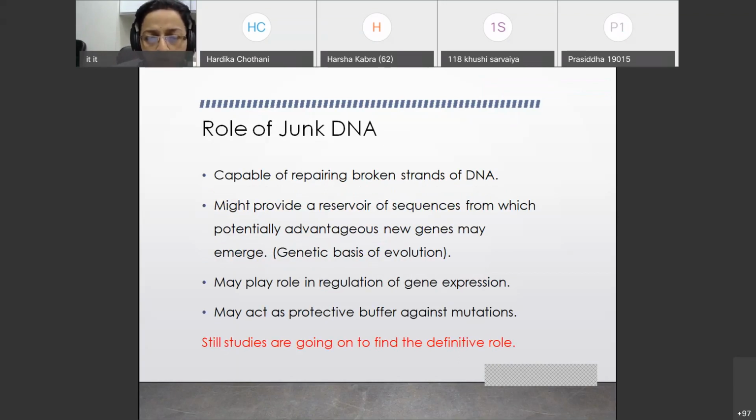Still, studies are going on to find out the definitive role of this junk DNA, but it is seen that this junk DNA does play a major role in evolution. So the genetic basis of evolution is explained by means of this junk DNA. It is capable of repairing broken strands of the DNA. It provides a reservoir of sequences. It may play a role in regulation of gene expression and may act as a protective buffer against